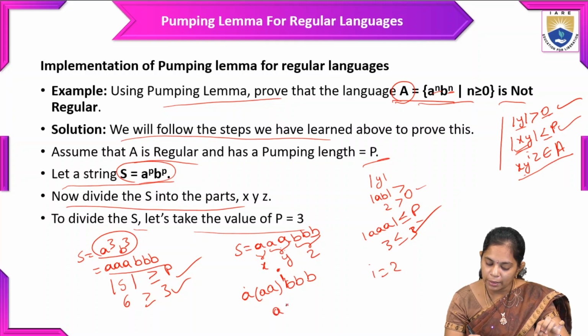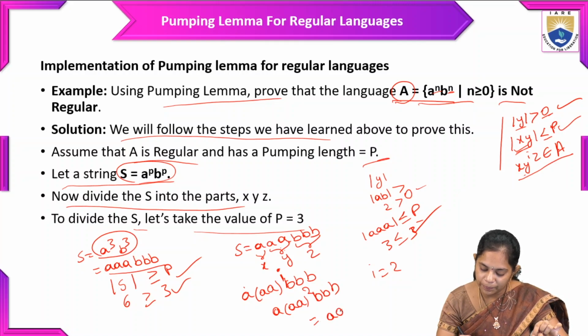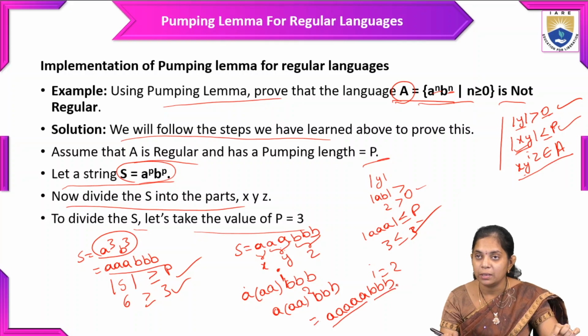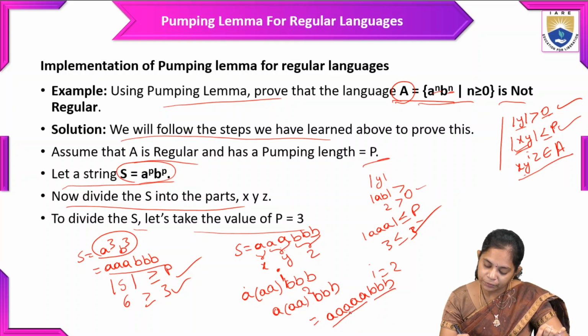So here a power 2 b. If you repeat the value 2 times, we'll get the result as aaab.